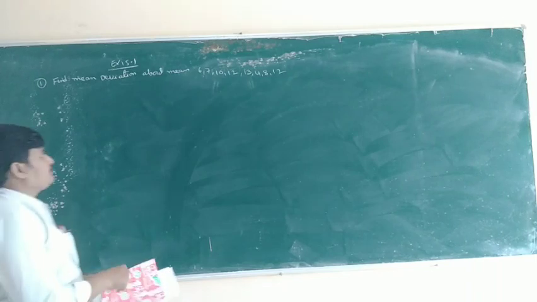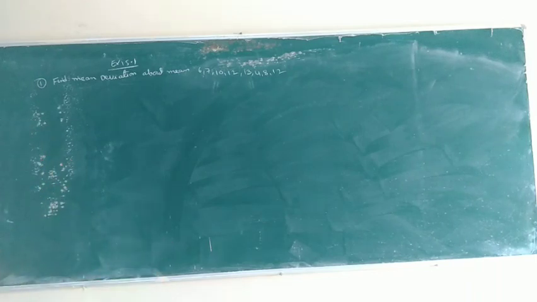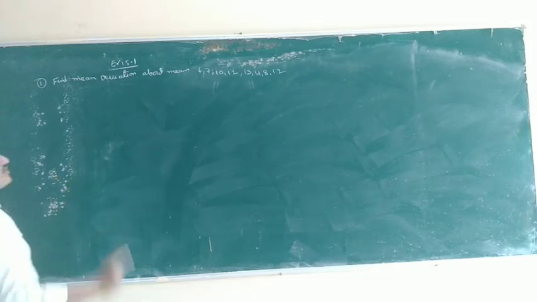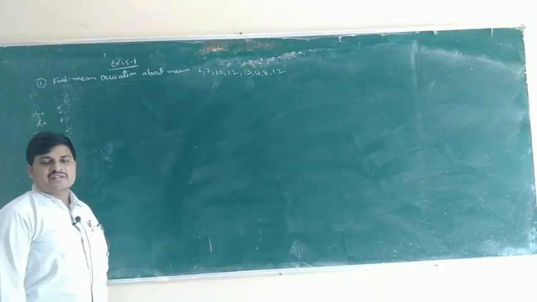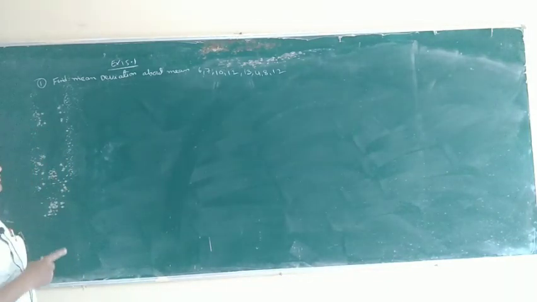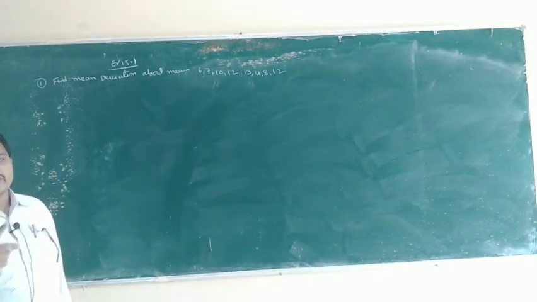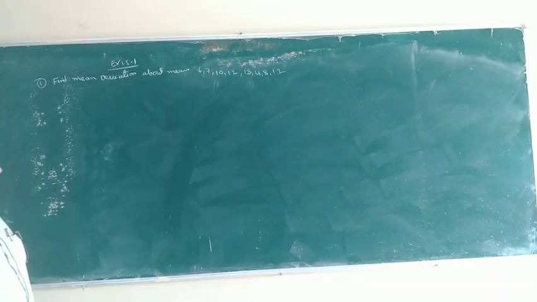First, is this mean deviation for ungrouped data or grouped data? First we have to decide. Only observations are given, so this is mean deviation for ungrouped data. What is the formula?